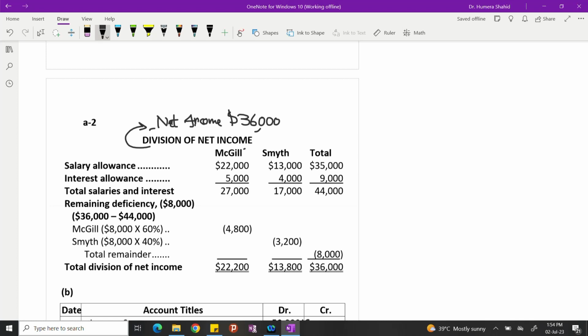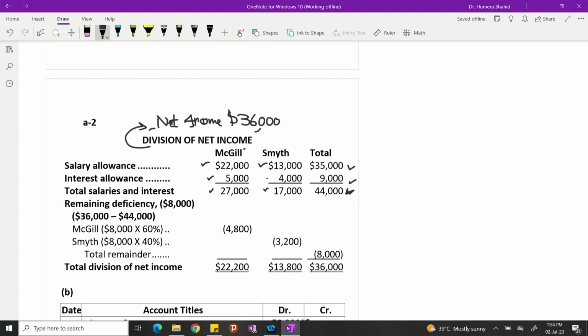Again, starting with the same headings, salary allowance is 22,000, 13,000 for Smith, 35,000 is total. There is no difference as compared to the previous table, exactly the same thing. Interest allowance, I showed the complete calculation in the previous one, so it's exactly the same. That's 9,000. Now total salary and interest taken by McGill is 27, and by Smith is 17. So out of total net income, 44,000 is already taken.